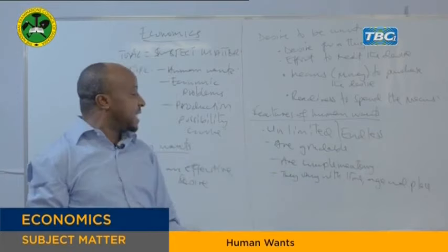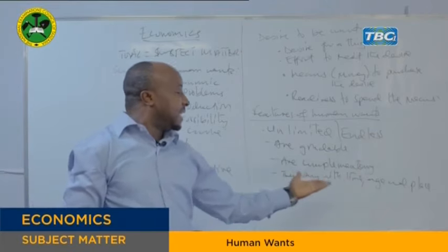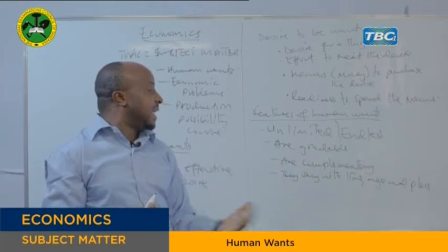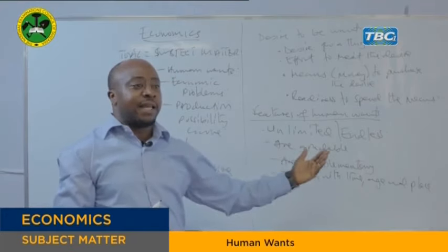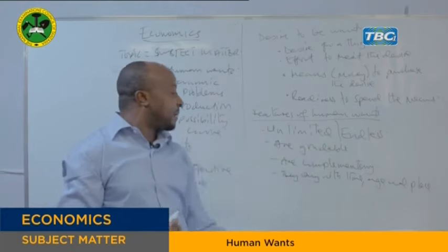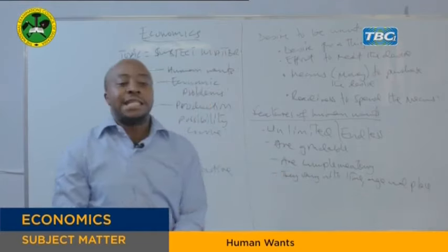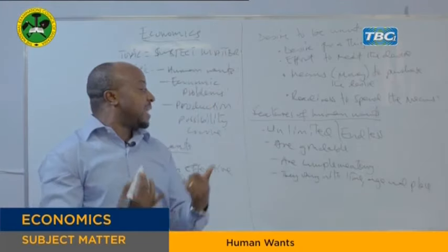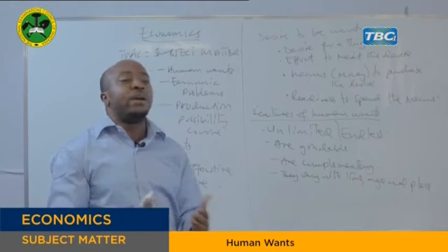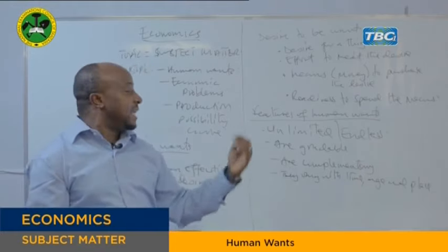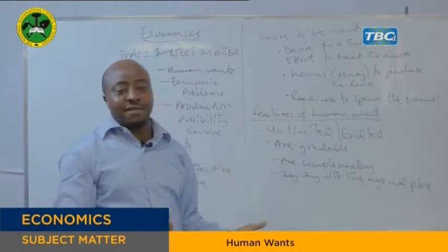It means, for example, in terms of time, the wants of the morning differ from those you need in the afternoon, and they differ from those you need in the evening. For example, in the morning, we need just a tea. That is our aim, and that is our want. In the afternoon, we'll be looking for maybe lunch. Then in the evening, we'll be looking for dinner or supper, whatever is needed.